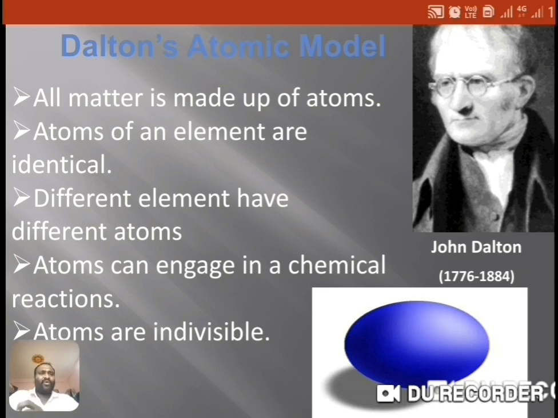If you take one element, that is gold, gold has all atoms identical. Different elements have different atoms. If you take glass material, plastic material, any ceramic material, different elements have different atoms. Atoms can engage in a chemical reaction.